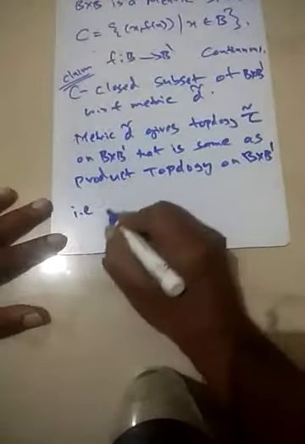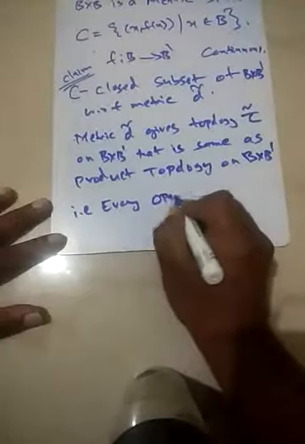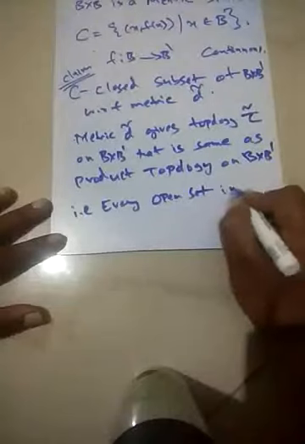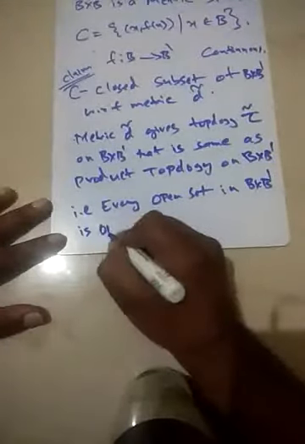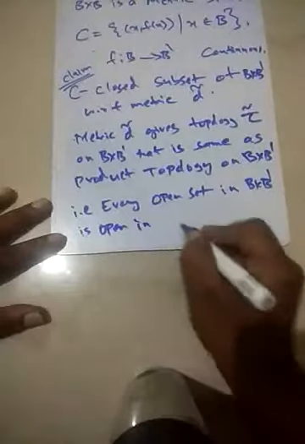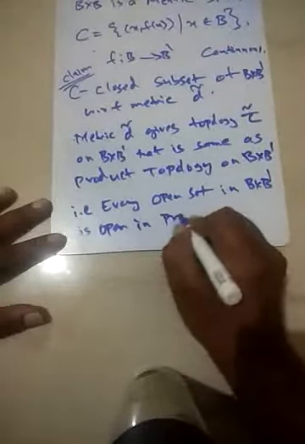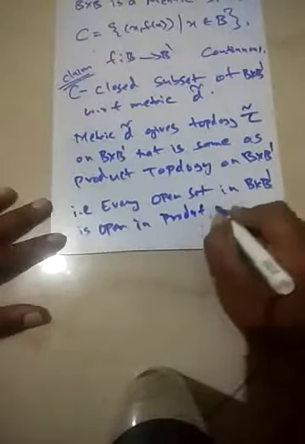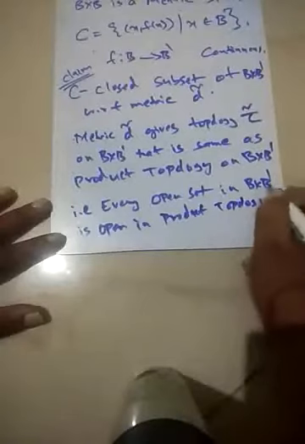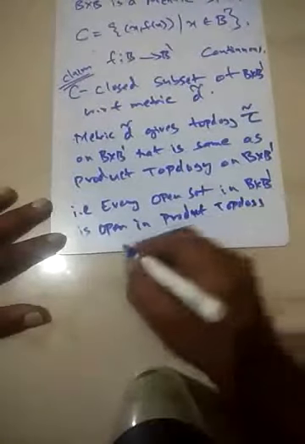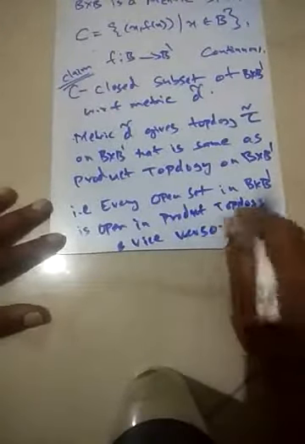That is, every open set in B cross B dash is open in the product topology. This would be a metric topology, so in here this is the product topology and vice versa. So let's show that.